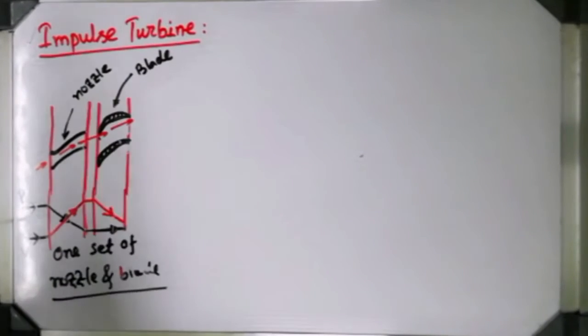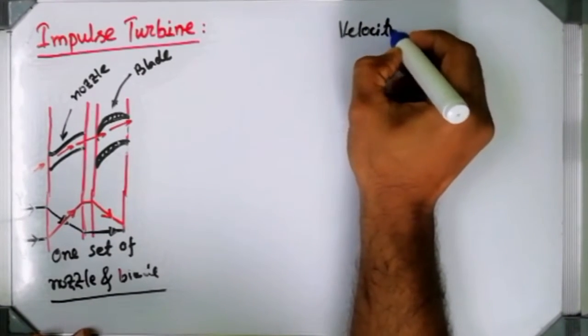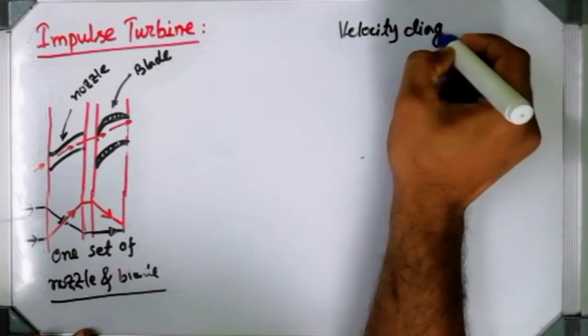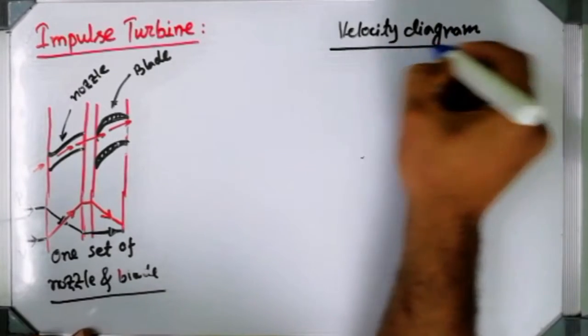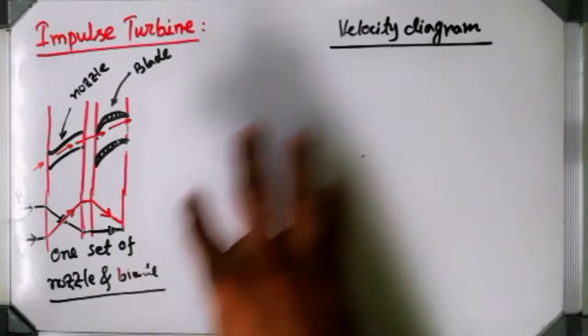So what does velocity diagram mean, and why is it so important? Velocity diagram means we are going to represent all the velocities of steam graphically.